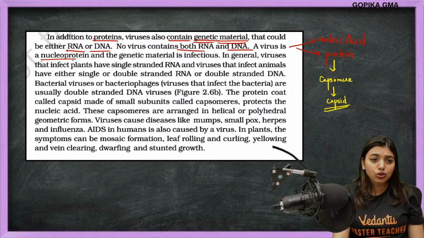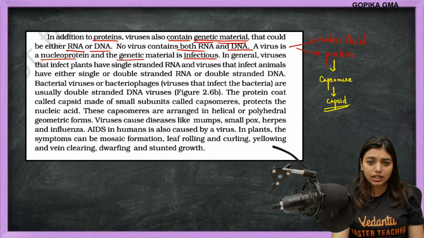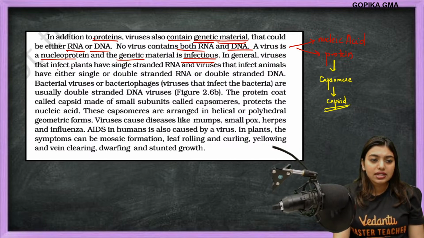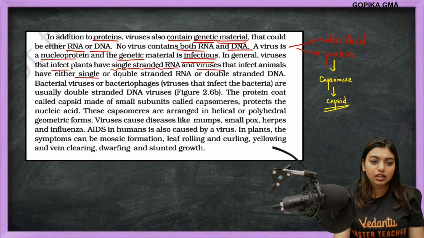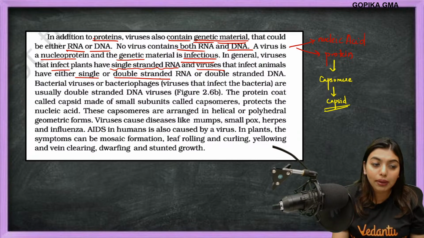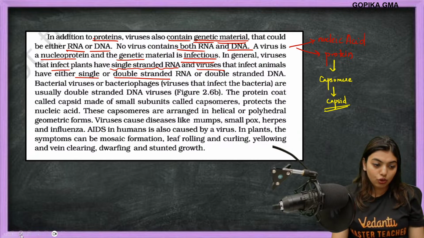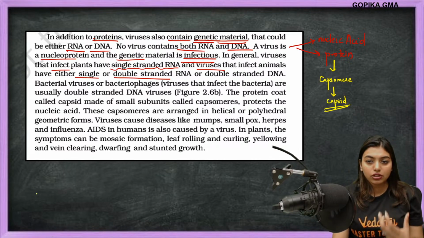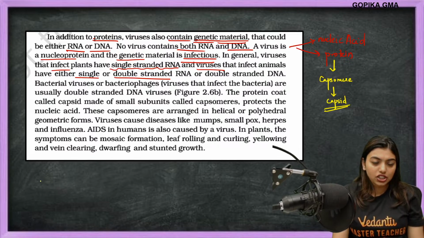A virus is a nucleoprotein and the genetic material is infectious. In general, viruses that infect plants have single stranded RNA, and viruses that infect animals have either single or double stranded. Then only they'll be able to manipulate the host. So they're telling generally, not every time, it's not necessary.